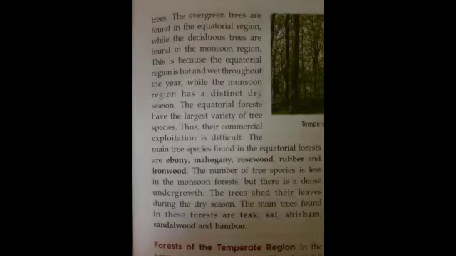That is the reason this type of forest remains evergreen, whereas the tropical deciduous forest has a very limited number of trees and they have a particular season, that is the dry season, when they shed their leaves, and that is the reason we call it the tropical deciduous forest.